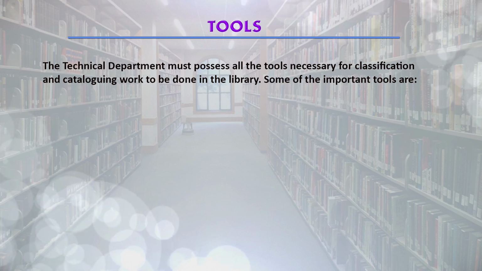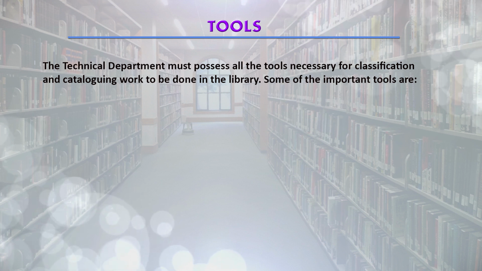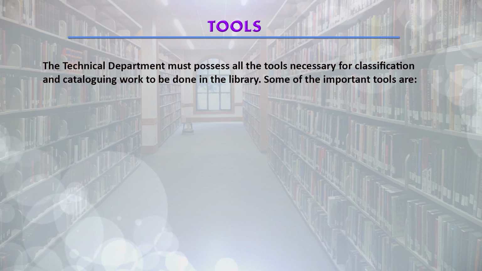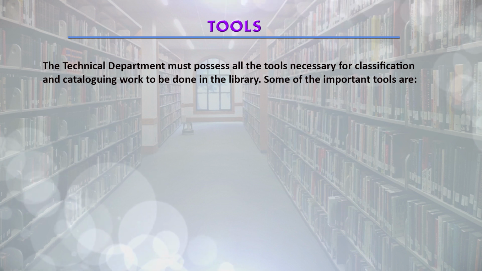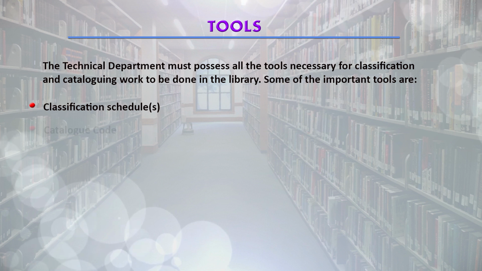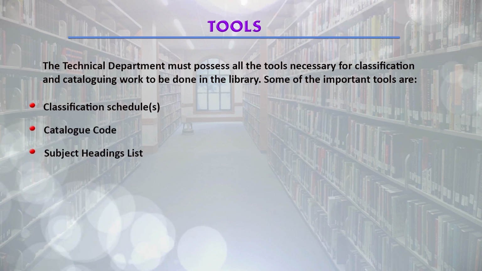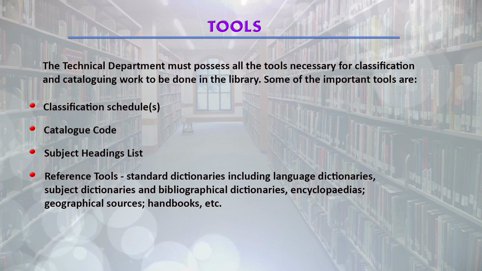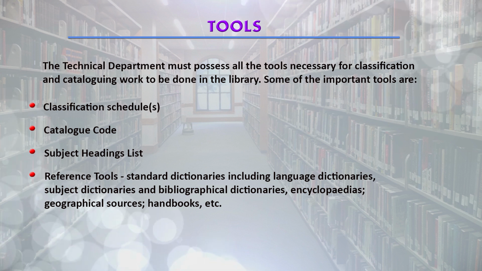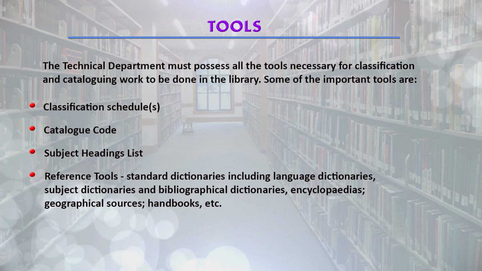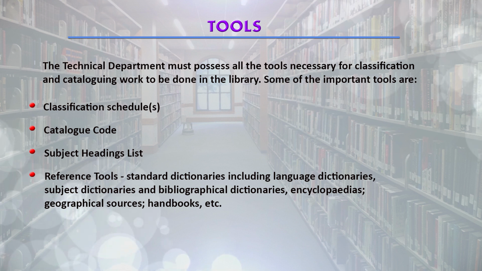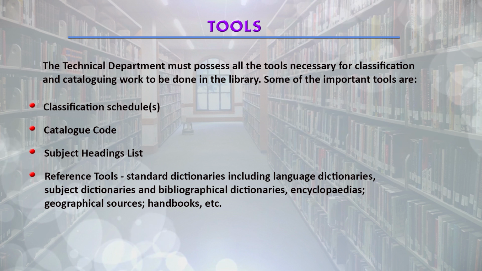Some tools are required for working in this technical section. This technical department must possess all the tools necessary for classification and cataloging work to be done in the library. Some of these important tools are classification schedule, cataloging code, subject heading list, reference tools like standard dictionaries including language dictionaries, subject dictionaries, bibliographical dictionaries, name dictionaries, encyclopedias, geographical sources, handbooks, etc. All these help the classifier as well as the cataloger to do this technical work.